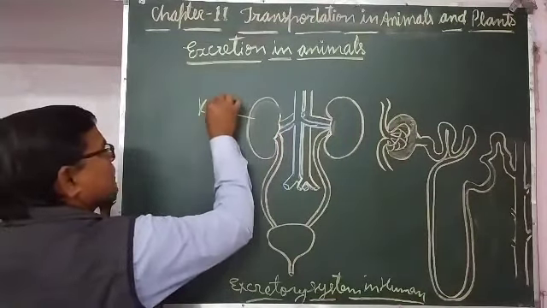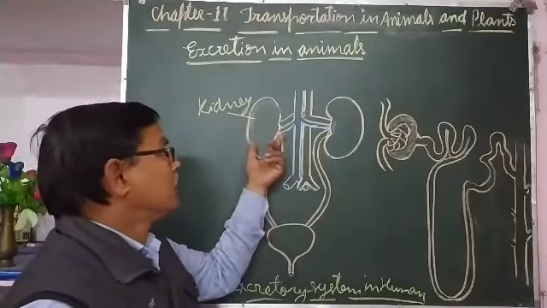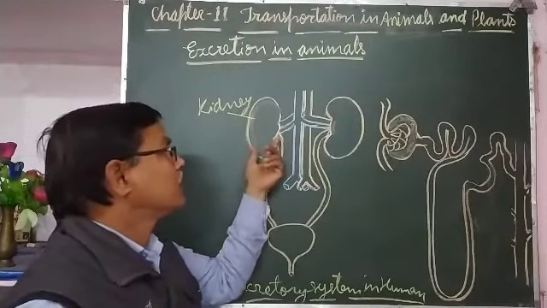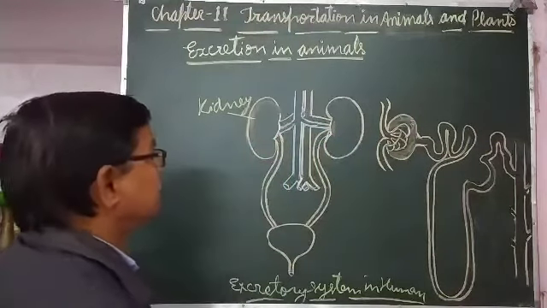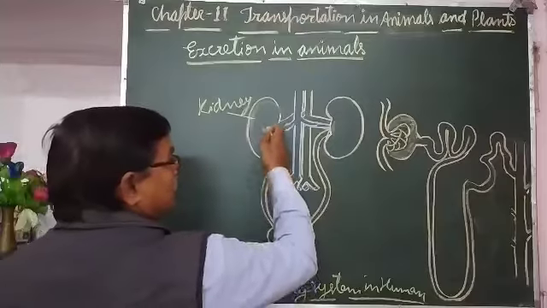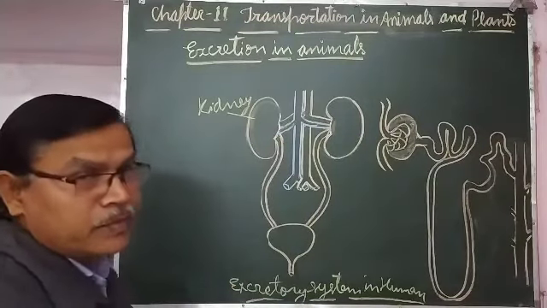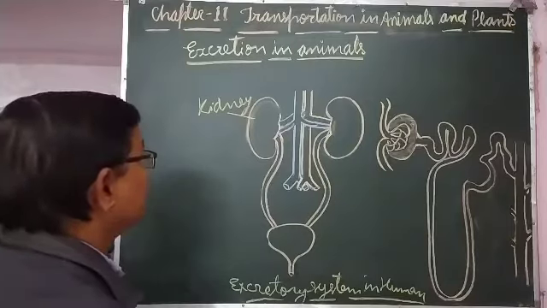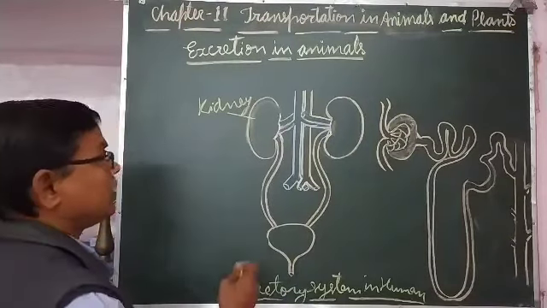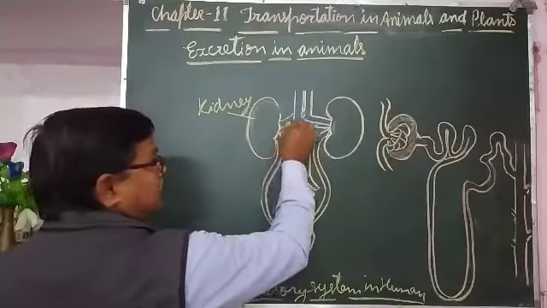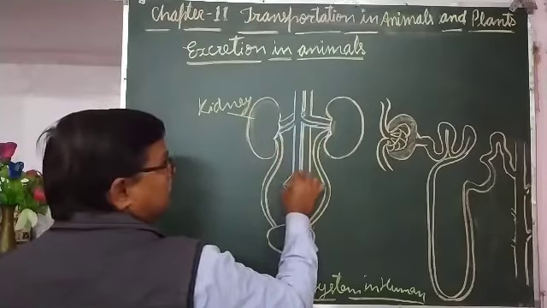One is on the left side of the backbone and one on the right side of the backbone, in the abdomen. These kidneys are the main excretory organs, which separate urine from the blood. For that purpose, they are attached to blood vessels.